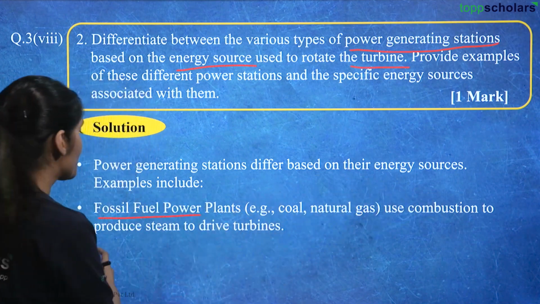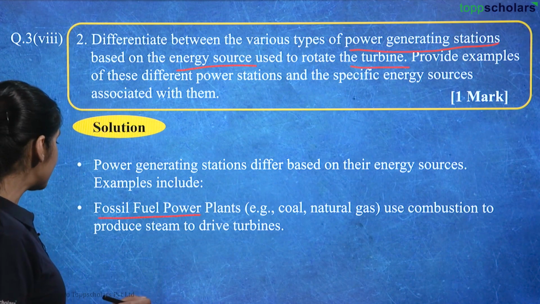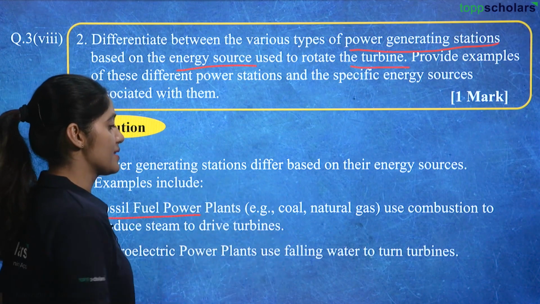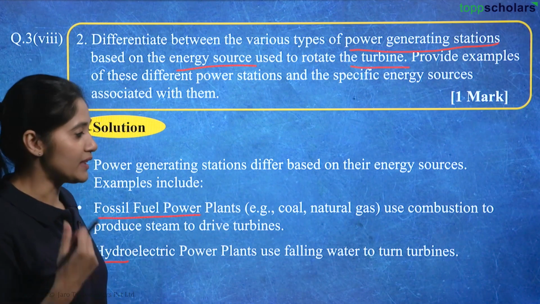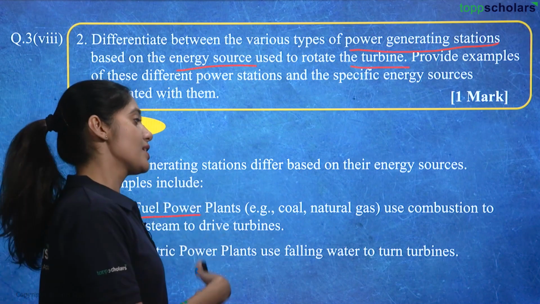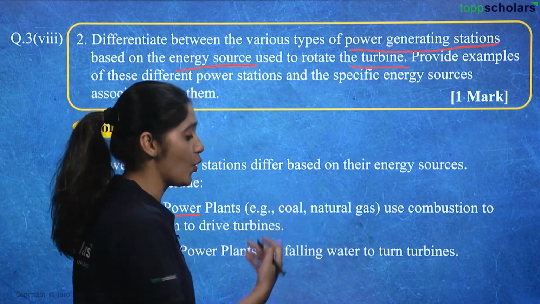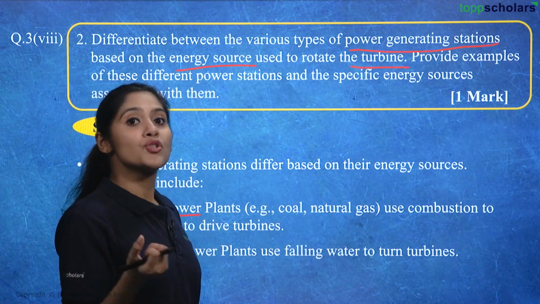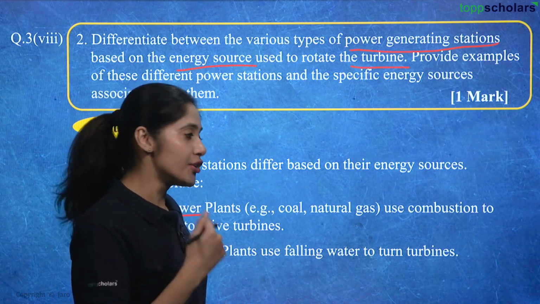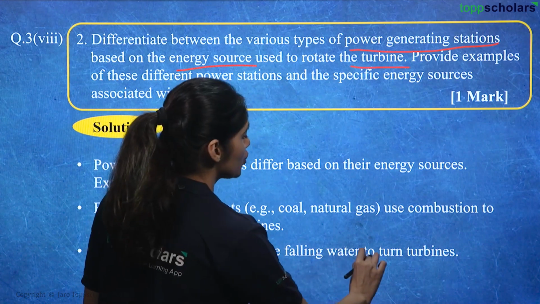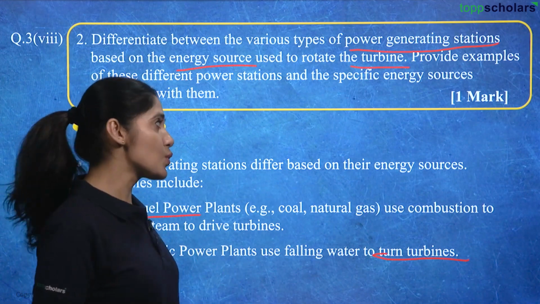Use combustion to produce steam, and this steam drives the turbine, right? Now next is hydroelectric power plants. If you see hydro, that means what? It is using water as the energy source which runs the turbine. So hydroelectric power plants use falling water, which is either made to fall artificially in dams or running water in rivers, and it is used to turn the turbines, and this is how hydroelectric power plants work.